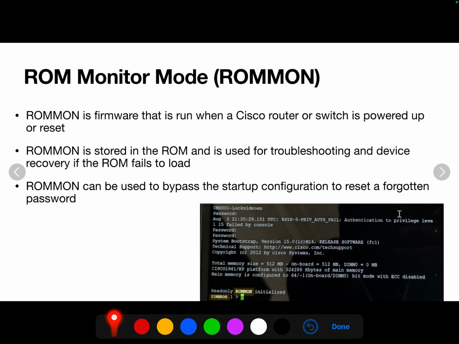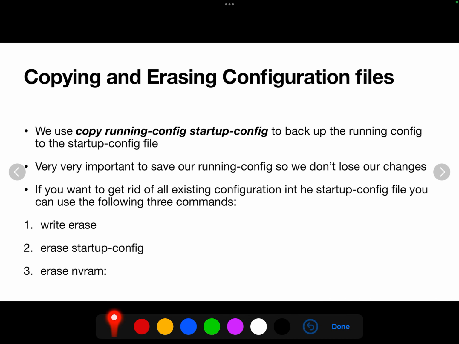Now this is what I did here. Now, copying or erasing configuration files. This is something very, very important. Like I said, copy running-config startup-config. We use that to back up the running config to the startup config file. Very, very important, because we don't want to lose any changes that we make. Now, if you want to get rid of all existing configurations in the startup config file, you can use the following 3 commands: write erase, erase startup-config, erase nvram. You can use these 3 to get rid of any existing configuration in your startup config.